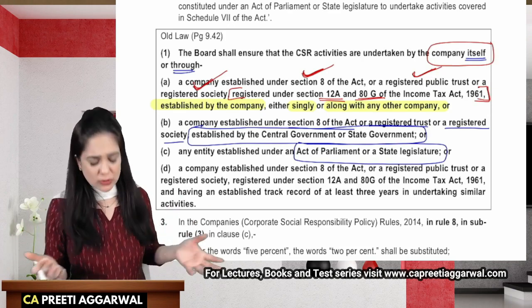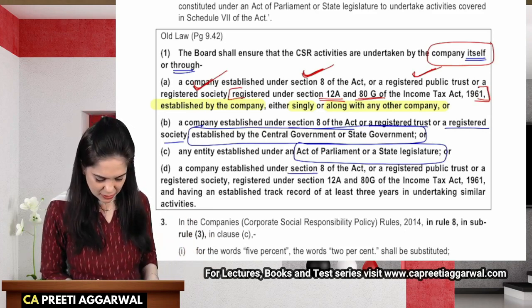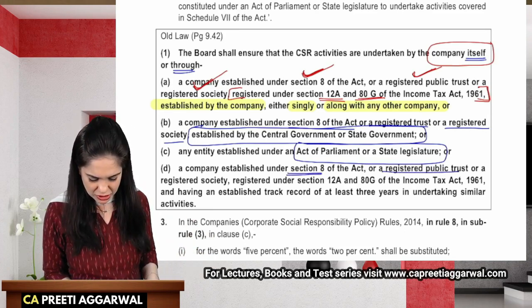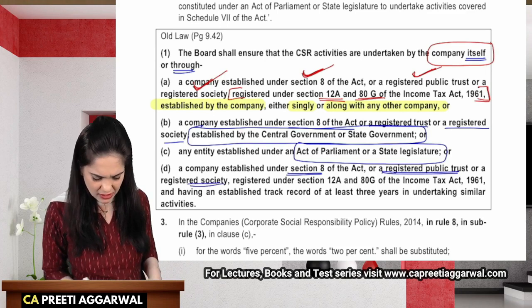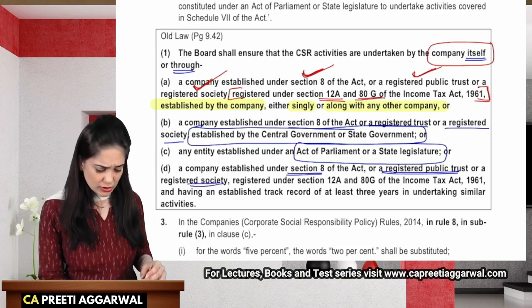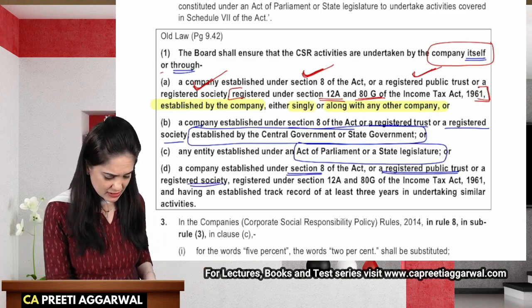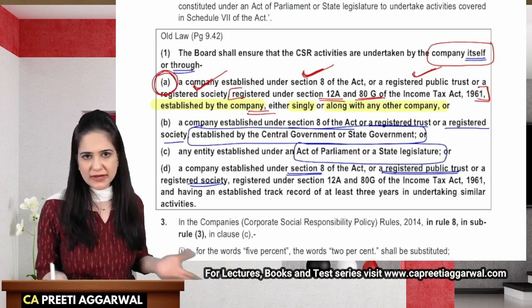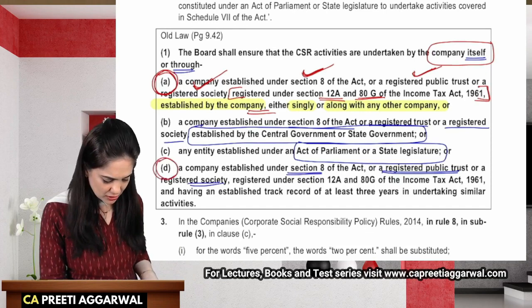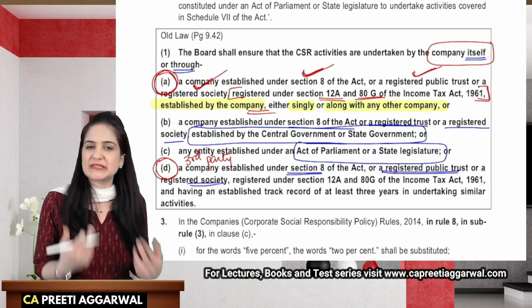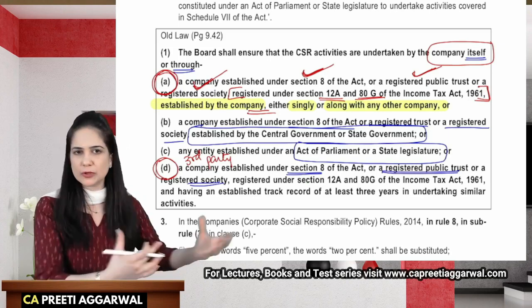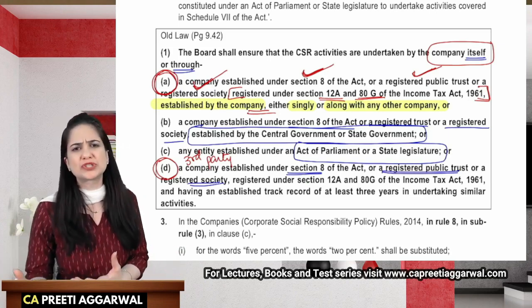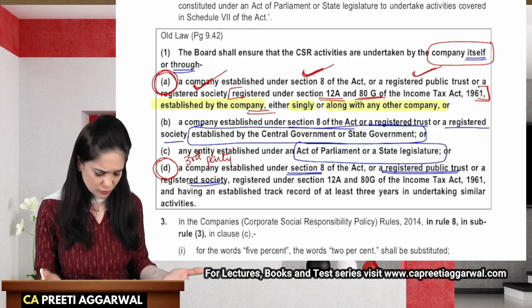The company could also approach any third party established under Section 8 or a registered public trust or a registered society, and so on. So here, what is the difference? In this case, the company itself is establishing the Section 8 company or a trust. Here you are approaching a third party, okay, some other Section 8 company. Here you yourself are establishing it either singly or together with one company, or maybe you can approach some third person. Okay, so that was what is mentioned.